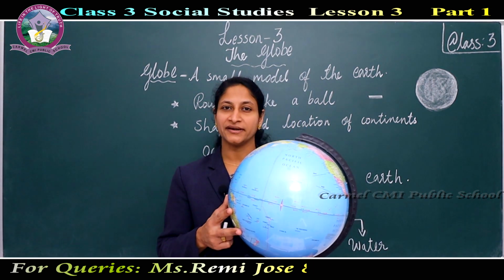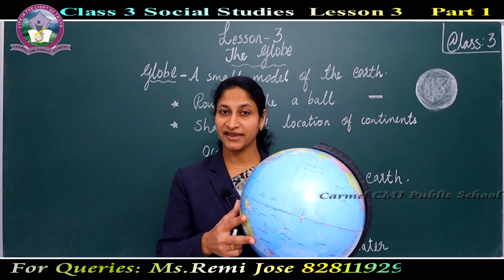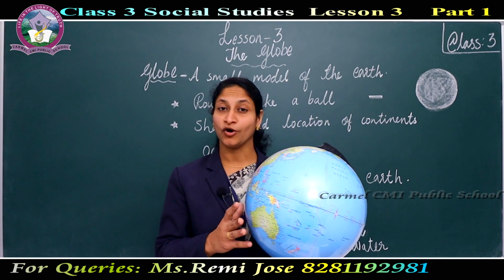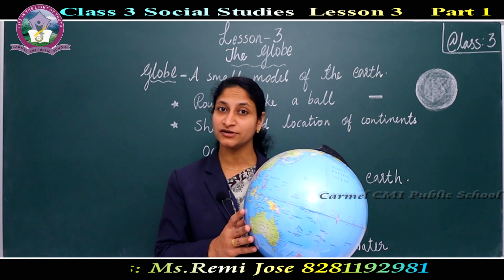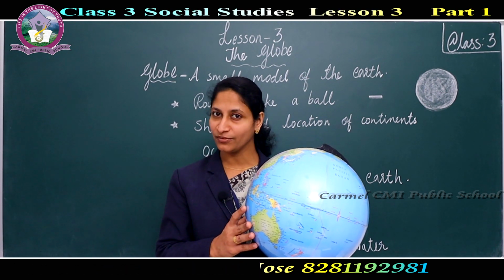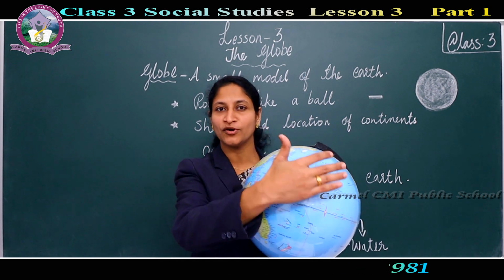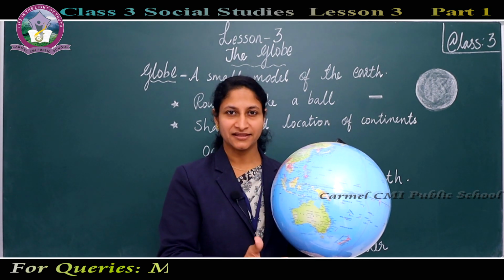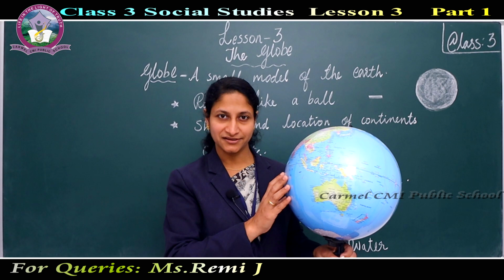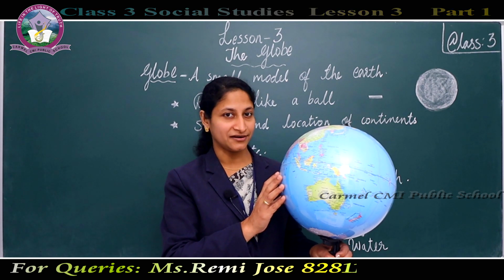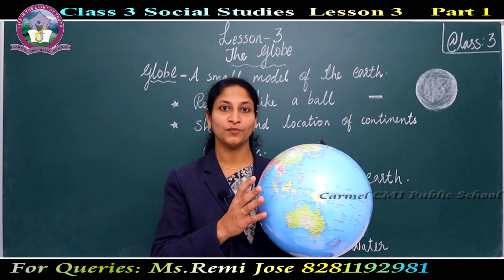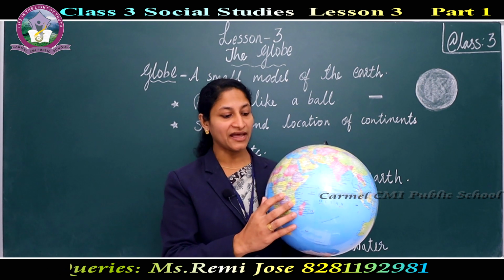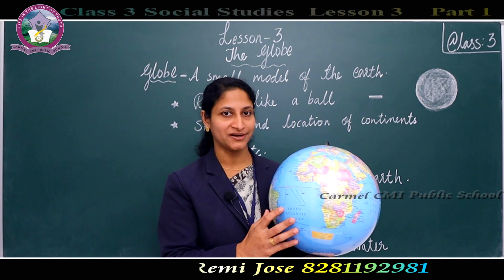Children, what is in my hand? As we can see, what is in my hand? It is a globe. Already in the first lesson, we have learned about a globe. What is a globe? A globe is a small model of the earth. Then children, how does it look? Yes, round. It looks like a ball. What is the shape of the earth? The shape of the earth is round and it looks like a ball.